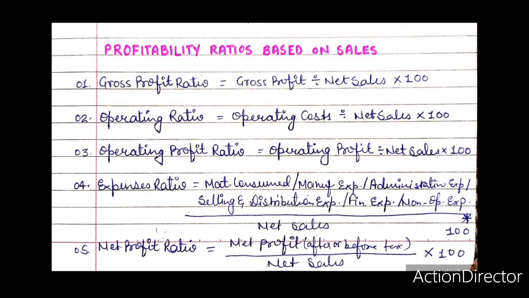Number 5, net profit ratio. Meaning and computation. This ratio measures the relationship between net profit and sales of a firm. Net profit is the excess of revenue over expenses during a particular accounting period. The net profit ratio is determined by dividing the net profit by sales and expressed as percentage. The formula used is as follows: net profit, which is after tax, divided by net sales into 100, or net profit, which is before tax, divided by net sales into 100.